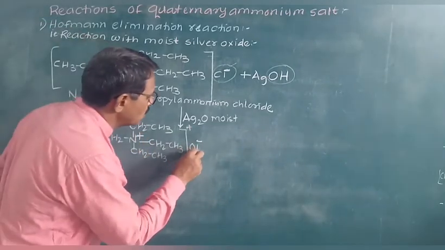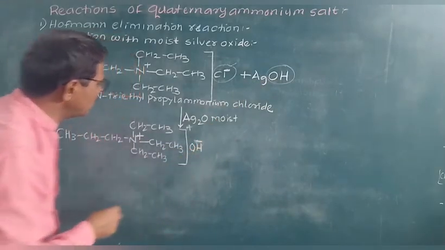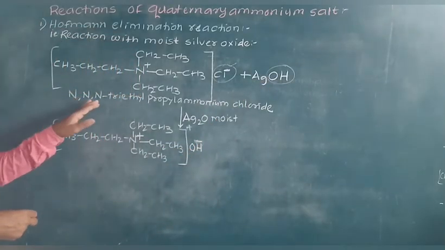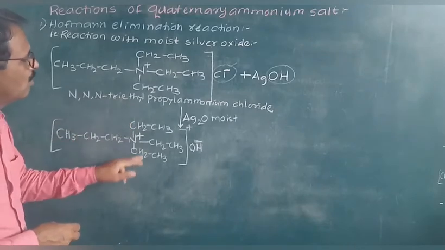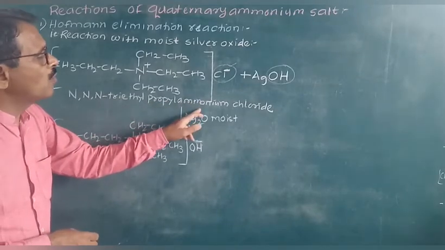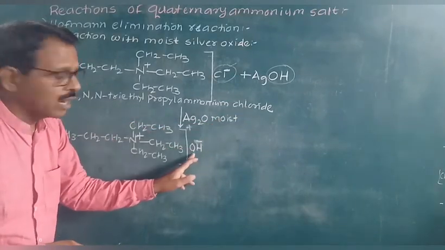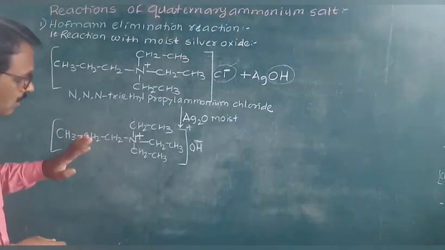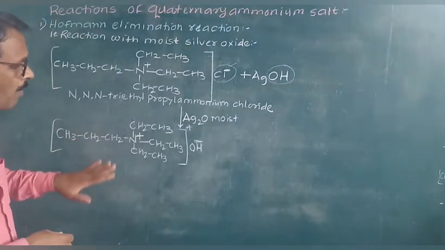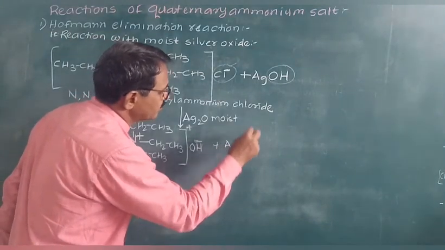Now the chlorine is replaced by OH minus. The name of this compound is N,N,N-triethyl-N-propyl ammonium hydroxide. Instead of chloride, there is a hydroxide group. So it is hydroxide, plus AgCl, the byproduct.